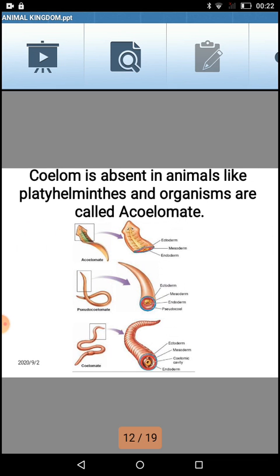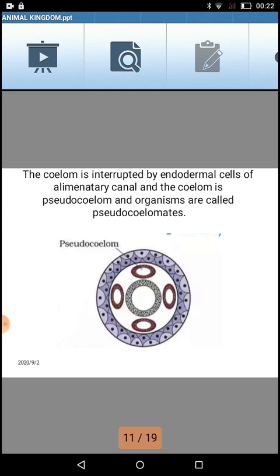You can see in this diagram, the examples are Platyhelminthes. These organisms do not have any kind of mesoderm-originated coelom, as we have seen in our first diagram when we were discussing it. In some organisms, like in this case, they have mesoderm cells present, but there is no continuous cavity. On the contrary, the mesoderm is present in pouch-like form.